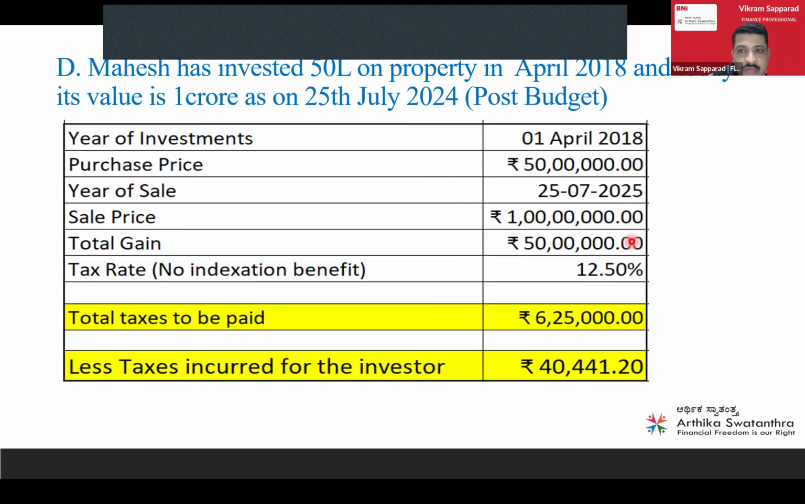Same case, we'll see if Mahesh chooses to sell post budget. So he's not aware of the budget and he's planning to sell the property. We'll recalculate the taxes. So on 1st of April 2018, he bought the property for 50 lakhs, and today the price is 1 CR and the total gain is 50 lakhs. So without indexation, he has to pay 12.5% tax. 12.5% of this 50 lakhs is 6,25,000.